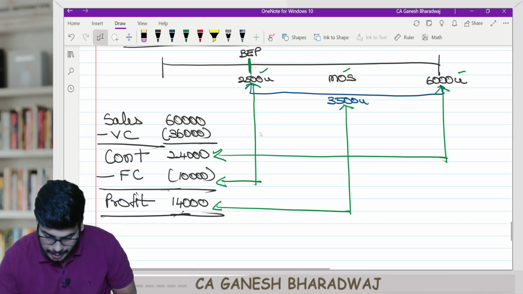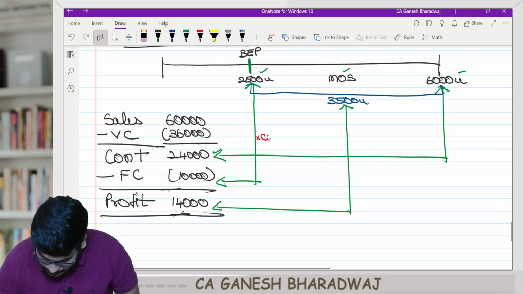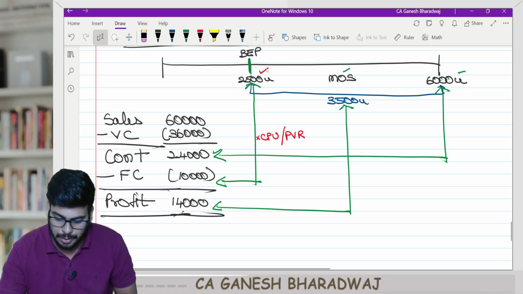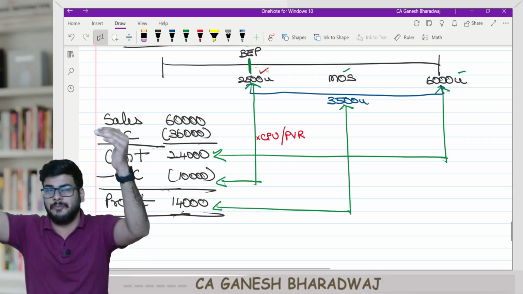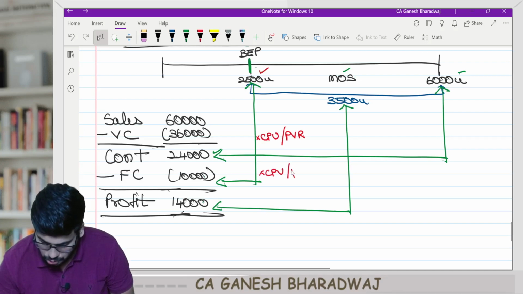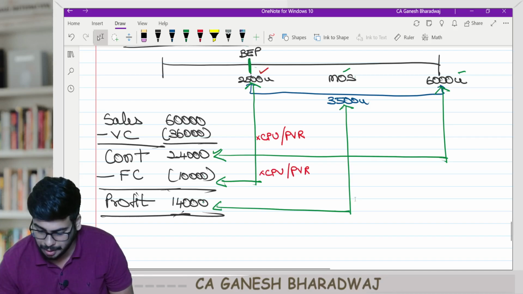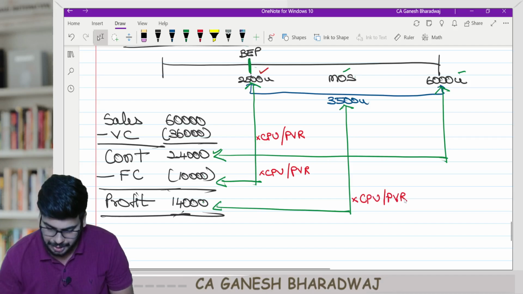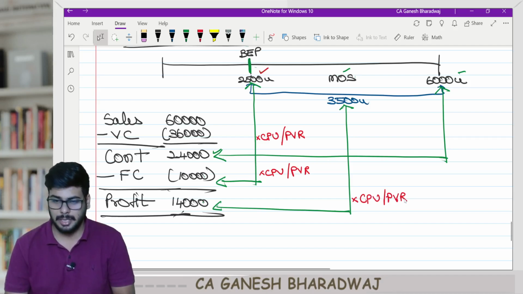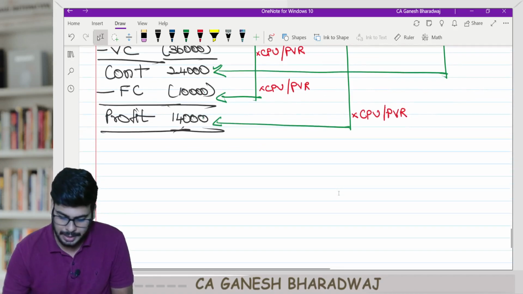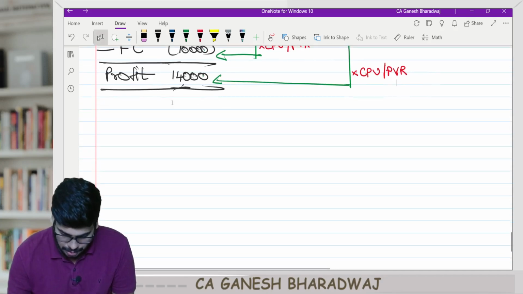Now take a red ink and put this into CPU or PVR. You know when to use CPU, when to use PVR. CPU, if it is in units, multiply with CPU. If all the top figures are in values, multiply with PVR. So write down into CPU or PVR. This is not divided by, I'm saying or. Guys, clear with this? Yes, guys?